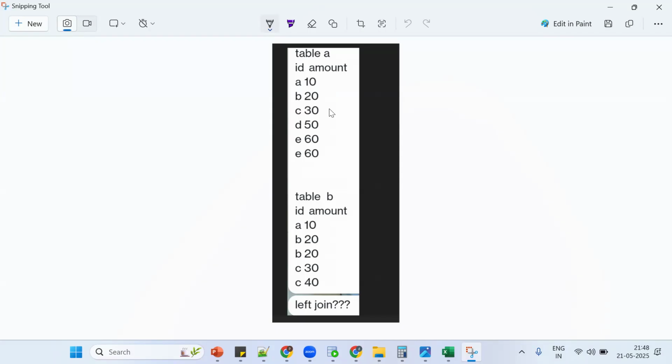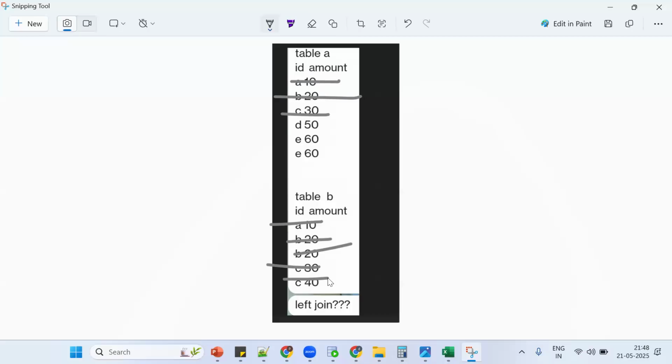For inner join, I'll explain. You should do everything in a faster manner. We only check the ID. A matching, B matching, C matching. So 1 plus 2 plus 2, totally 5 records for inner join.